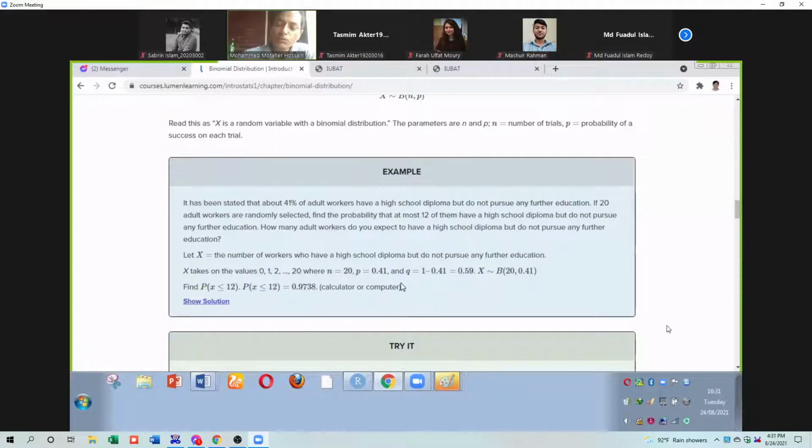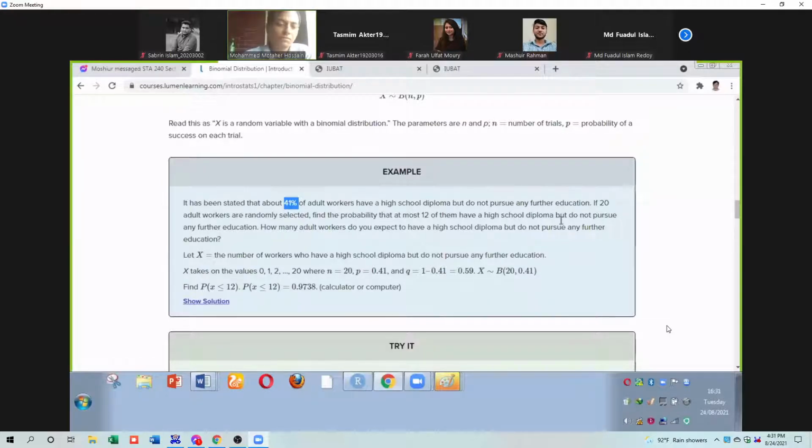So let's see one problem. It has been stated that about 41% of adult workers have a high school diploma. So what percent of adult workers have a high school diploma? 41%. Very good. So 41% of workers have a high school diploma.